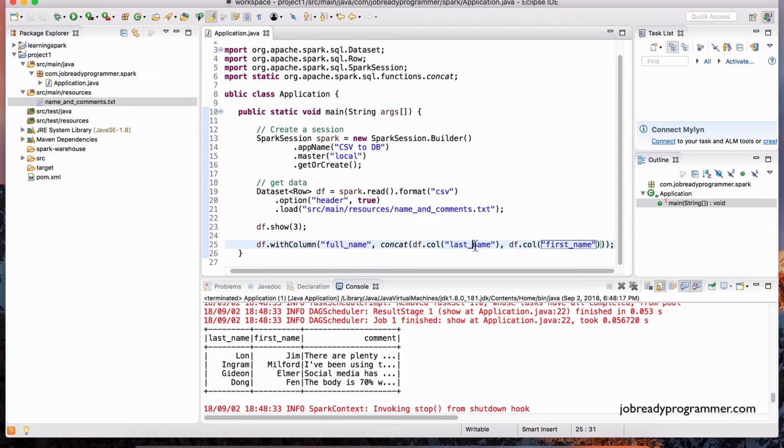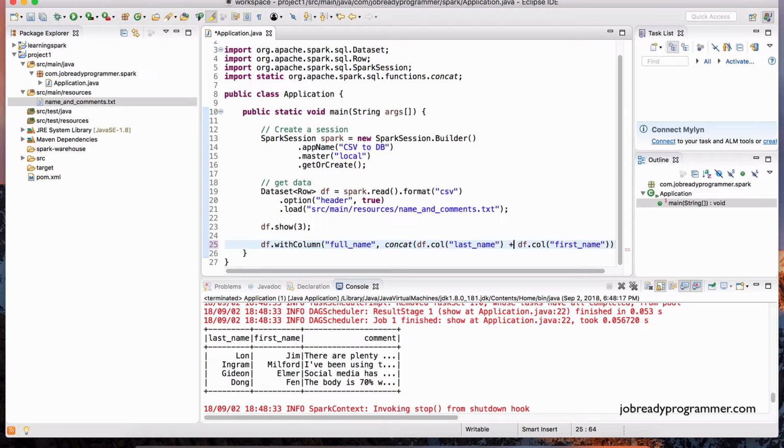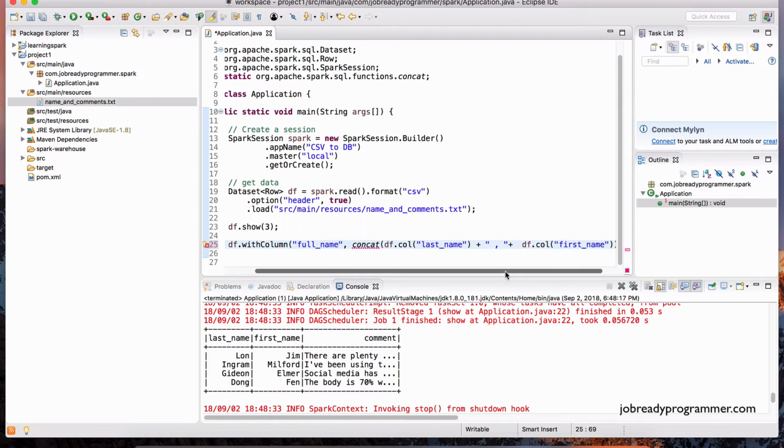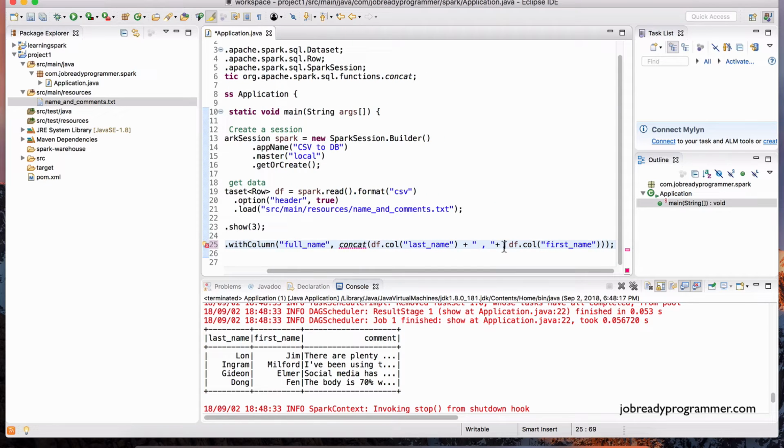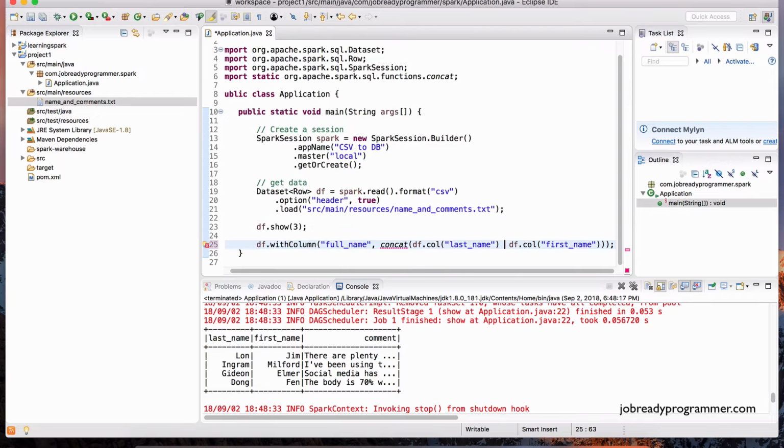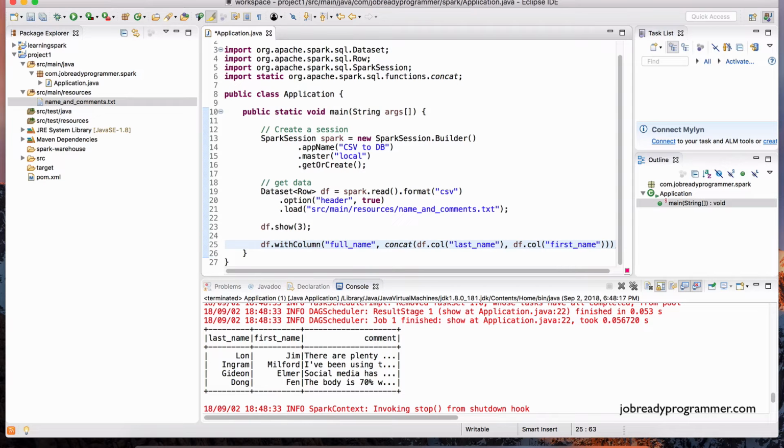Now, of course, we don't want to just club both of the texts together because it won't be very reader friendly. So let's separate it with a comma. We can't do something like this where we put a comma as you would a normal string. You can't do that. We need to use something called a lit function, which is short for literal.